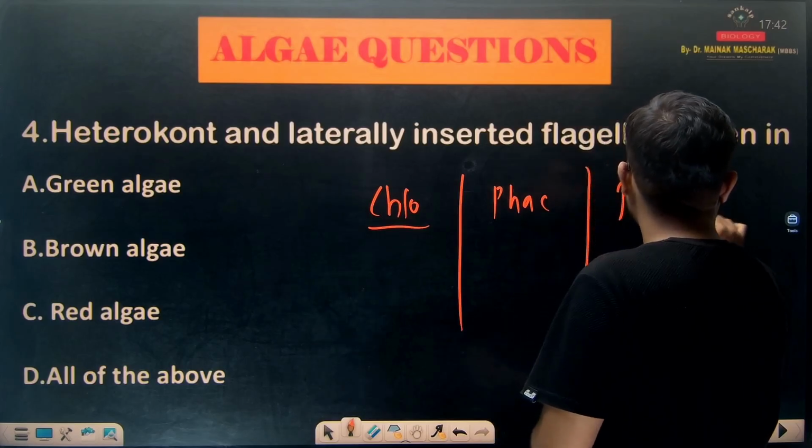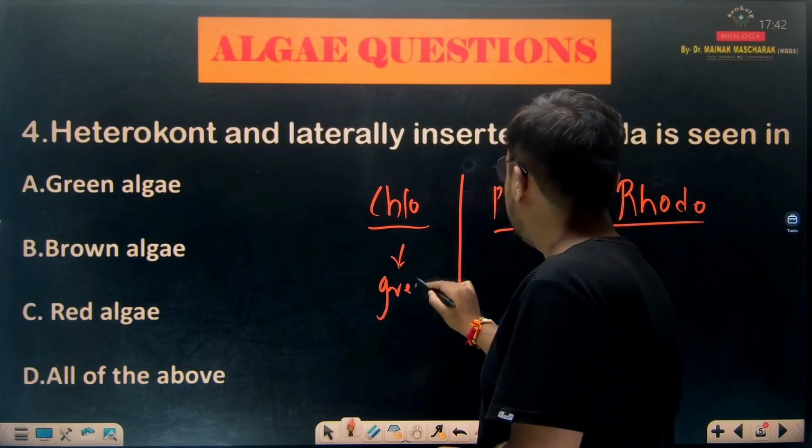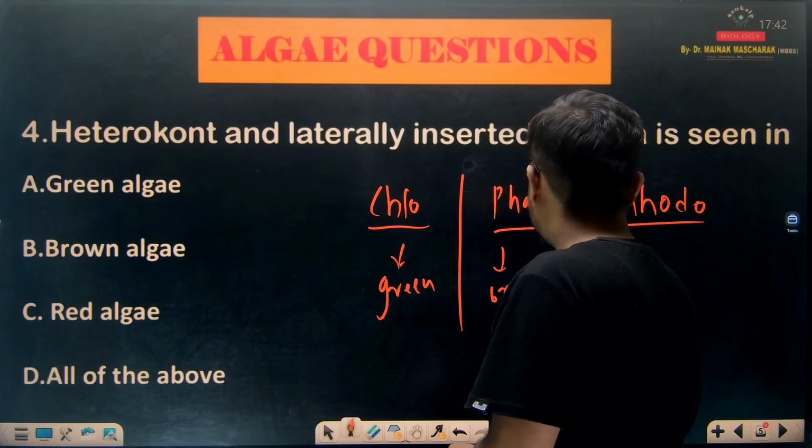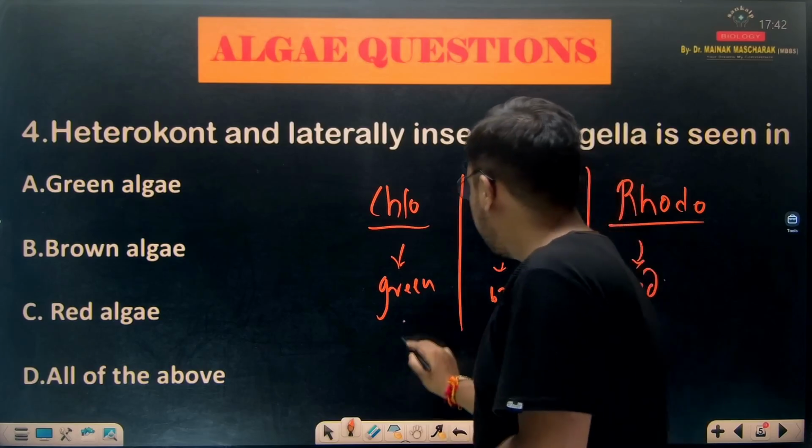Among these, what do we call Chlorophycia? Green algae, yes or no? What do we call Phaeophycia? Brown algae. And what do we call Rhodophycia? Red algae. Now listen to this very carefully.